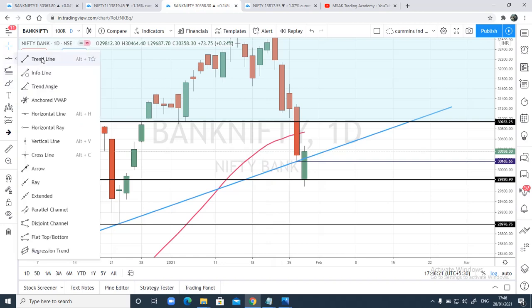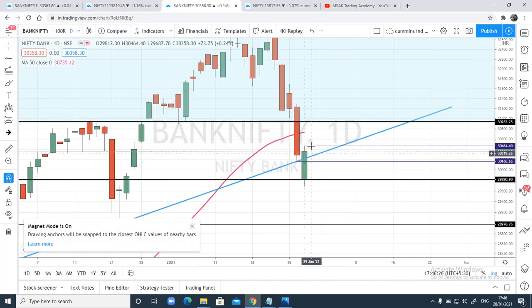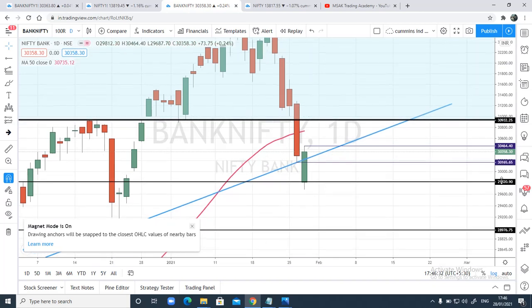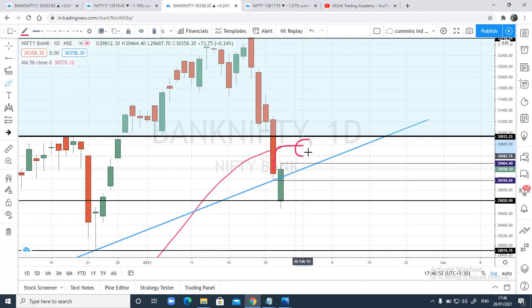Now I'll mark one important level, that is today's high in Bank Nifty. In case we see price sustaining above today's high, that is 3464.40 (both Nifty and Bank Nifty I've shown are spot charts; I'll show you future chart levels and zones in a few minutes), we can expect the 50 moving average to behave as a resistance. This will be the first point of contact, the 50 moving average on the daily time frame, and on a breach of this we can expect 3932 to come in.